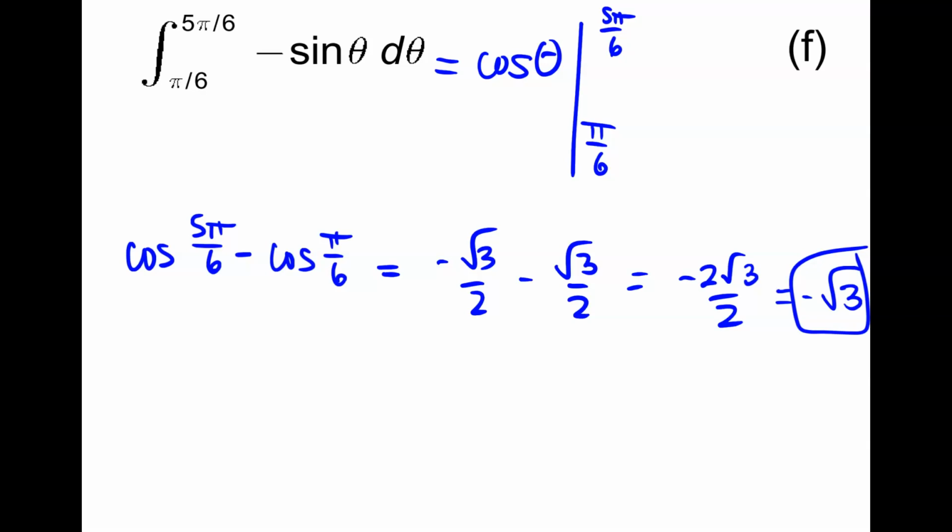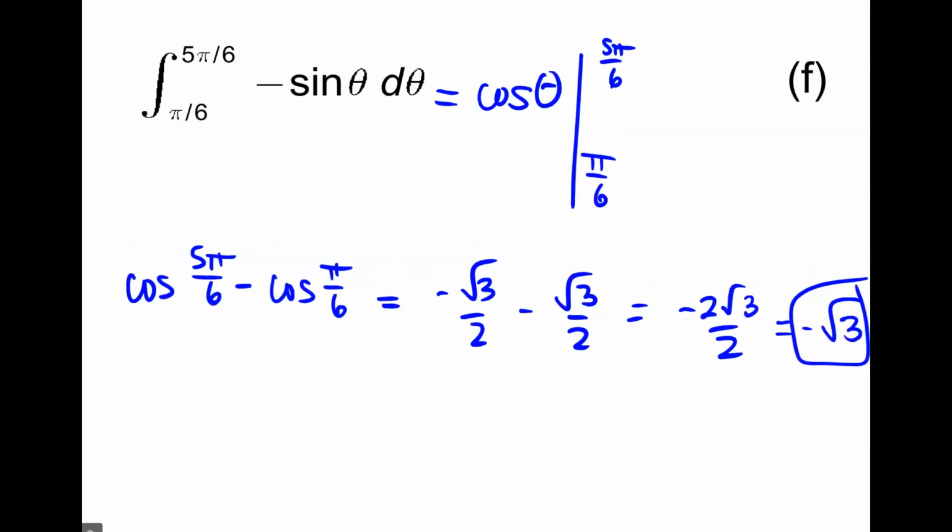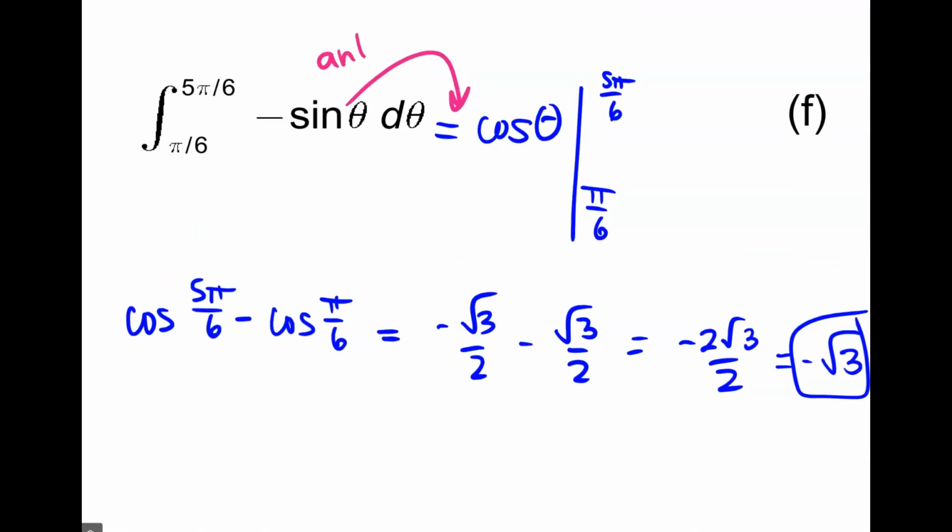So negative sine theta is cosine theta. Because if you think about it, going this way is the antiderivative, and going the other way is just the derivative. If you take the derivative of cosine, you should get negative sine. This is why I sometimes talk to you about this differently than other teachers would, because I try to make this as simple as possible. I approach this problem as saying negative sine theta is the derivative of what function, or what function, when you take the derivative, is negative sine theta. Ideally, I don't want you to have to memorize 50 million things. If you know the derivatives and you know them well, this shouldn't be too hard of a step.